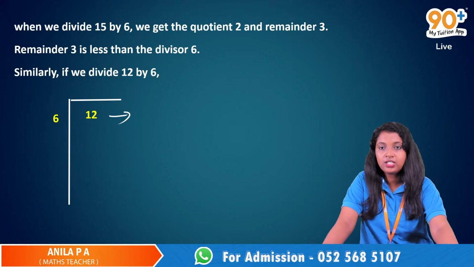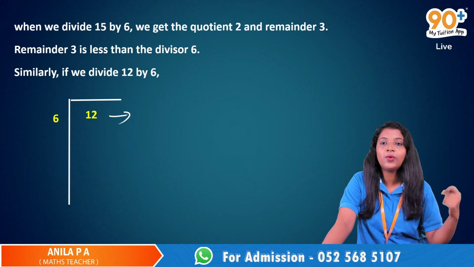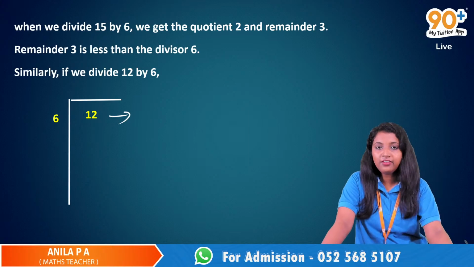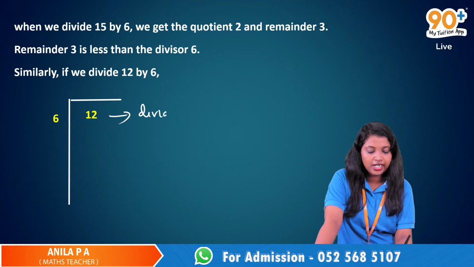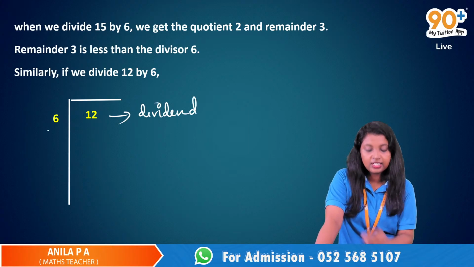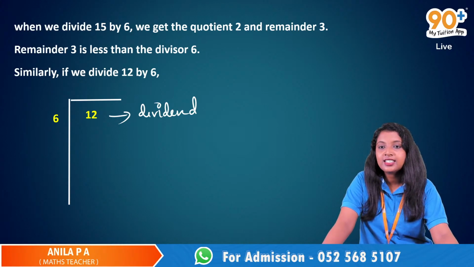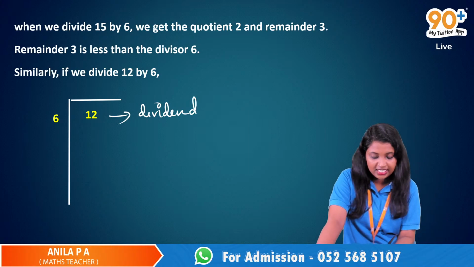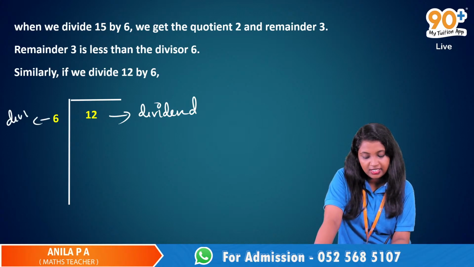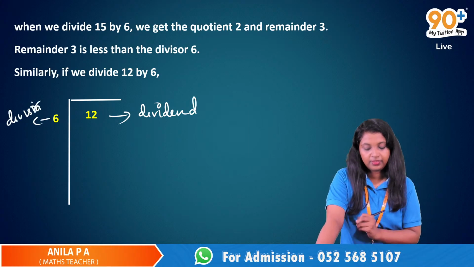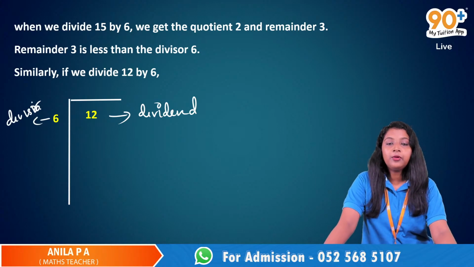What is this 12? Dividend. Yes, and 6 is the divisor. And what about the quotient?